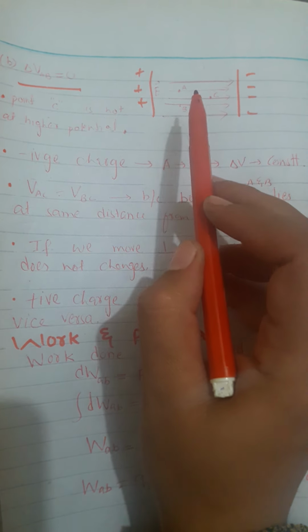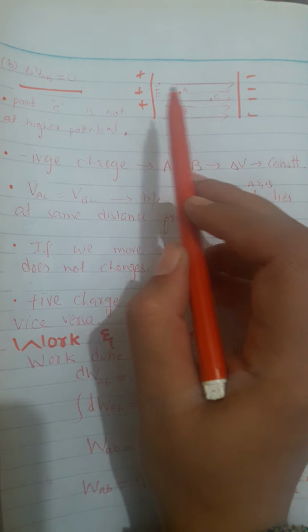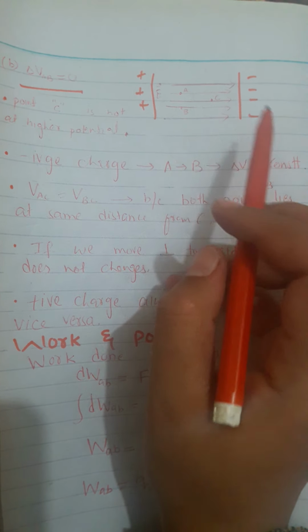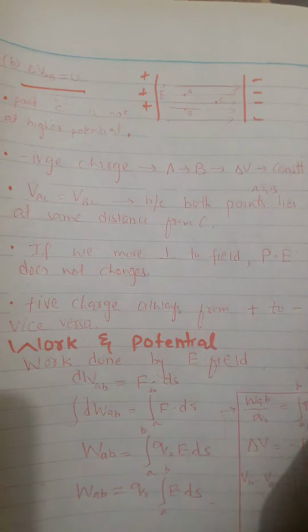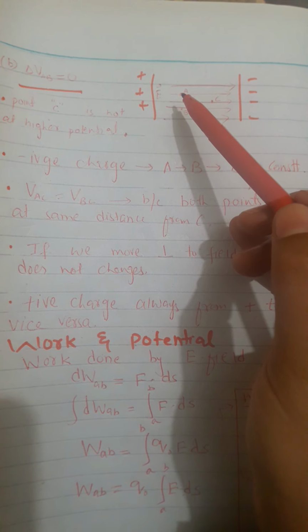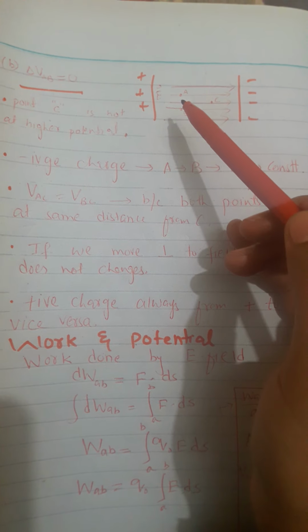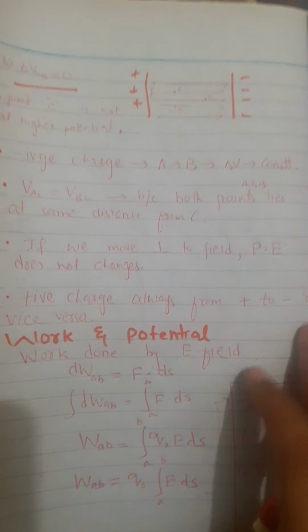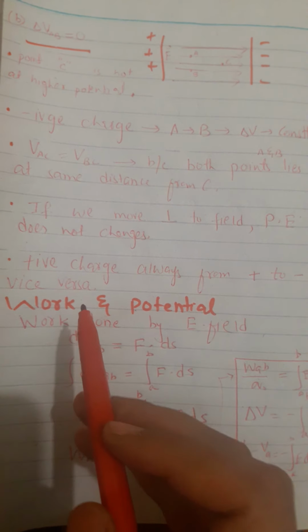In this way, the potential energy of the particle increases and potential increases, okay. So if a particle is moving from A to B, its potential energy doesn't change, so its electric potential is also constant.